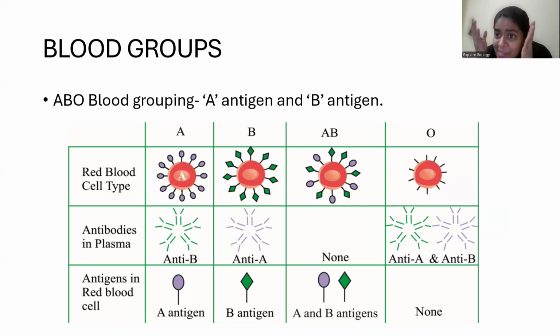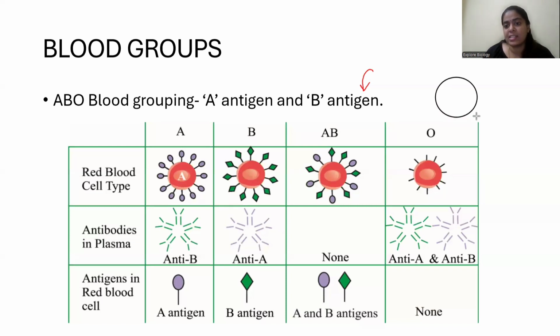Now, what are these blood groups? In our body, every cell has a recognition marker. I said that if a foreign particle enters into our body, how does our body know, oh, this is a foreign particle and this is our body part? How does it know? It depends on the antigens. So in our body, on the surface of the cell, we have antigens.